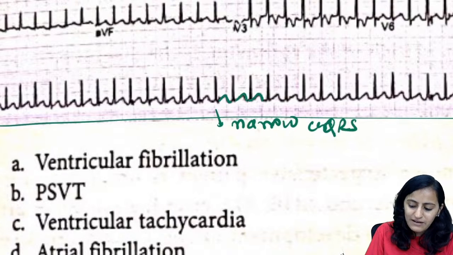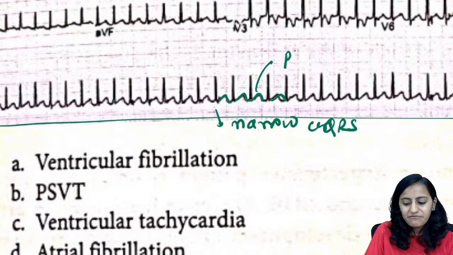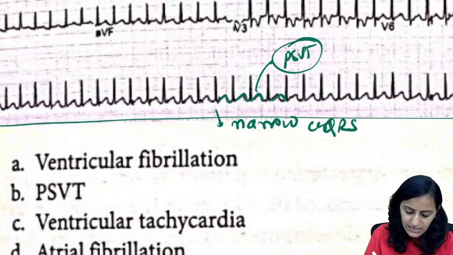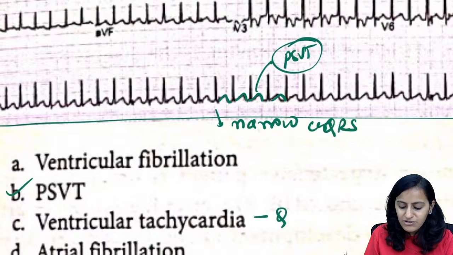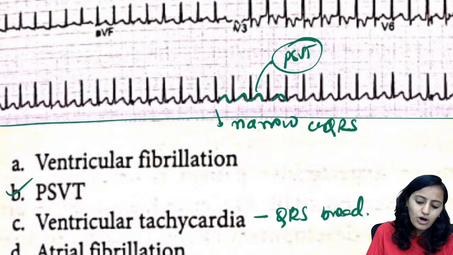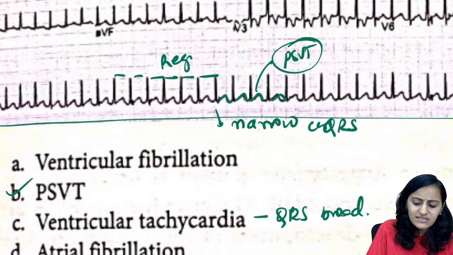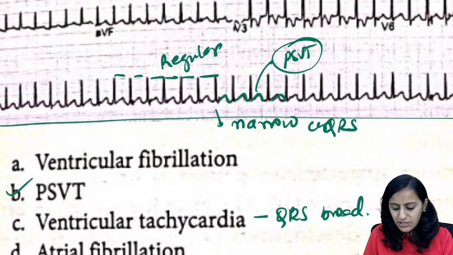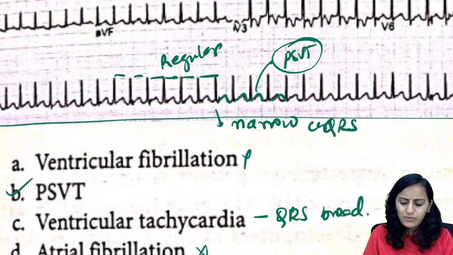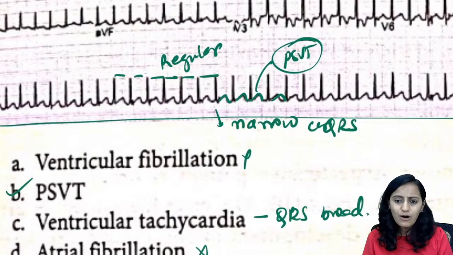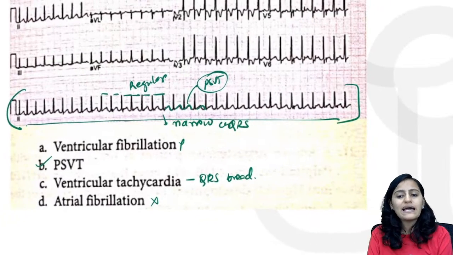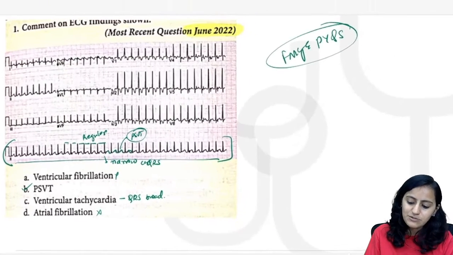You can see this one wave every time. So that fits into PSVT, right? This fits into PSVT. Ventricular tachycardia will be broad QRS, right? How is the rhythm here? The rhythm is regular. So atrial fibrillation is out, ventricular fibrillation is going to be out. Right, so based on this, you can identify that this is PSVT.